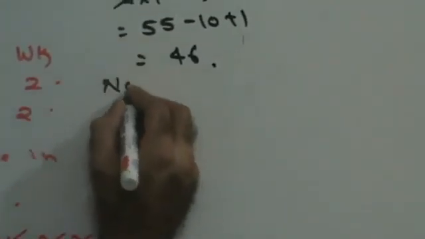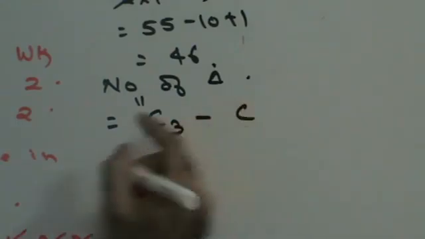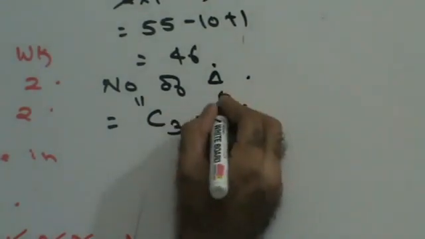Number of triangles. Now, there are 11 points. In order to make a triangle, you need 3 points. All the 5 collinear points will give you just one line, they will not give you a triangle. So how many fewer triangles? These are the total triangles I should have got, out of which, because of 5 collinear points, I will not get these many triangles, because those 5 collinear points will give you just a single line.